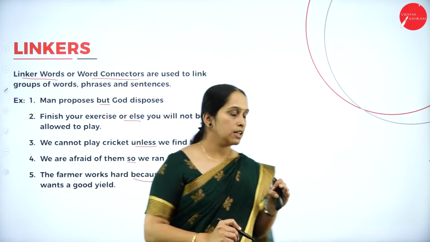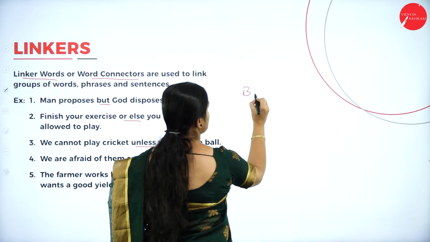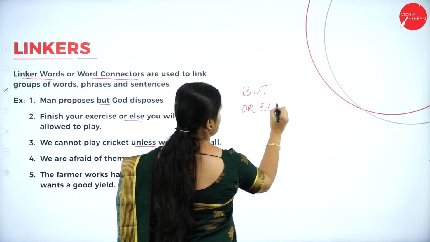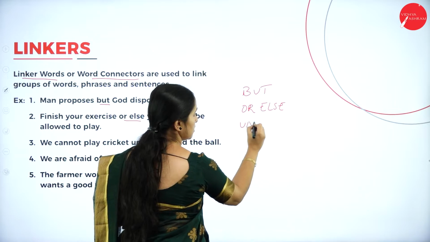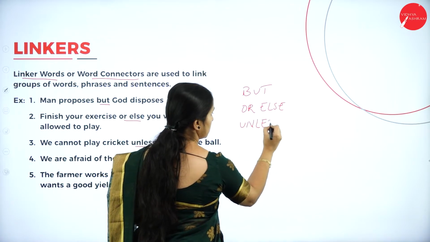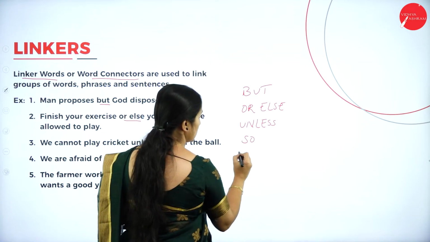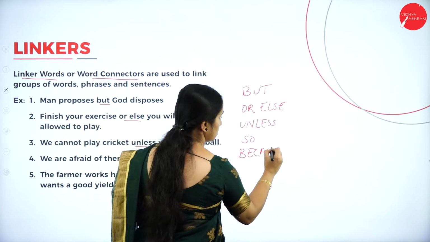So the words like but, or else, unless, so, because.